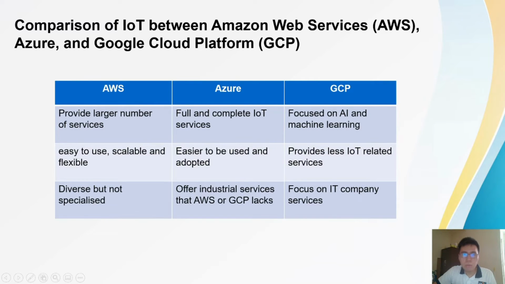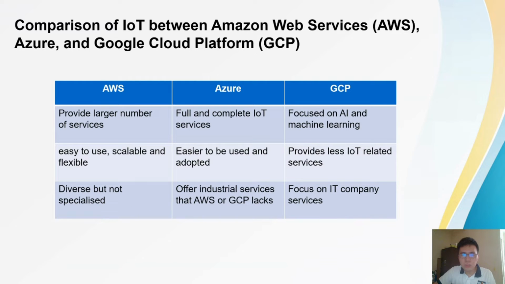So what is the comparison between these three cloud services in terms of their IoT? Amazon Web Services mainly provides a lot of services, and it is easy to use, scalable and flexible compared to the other two. The IoT services that it provides are diverse, but not specialized.